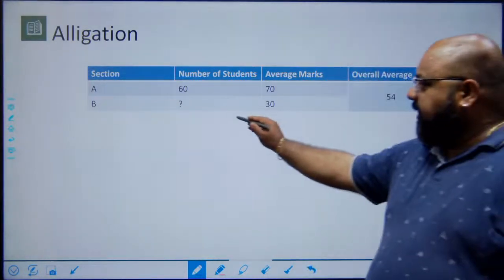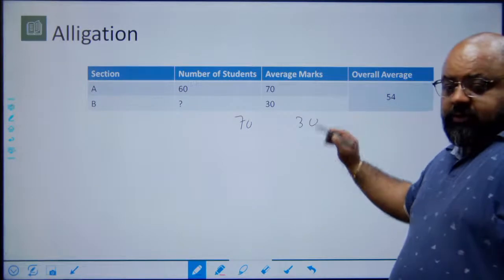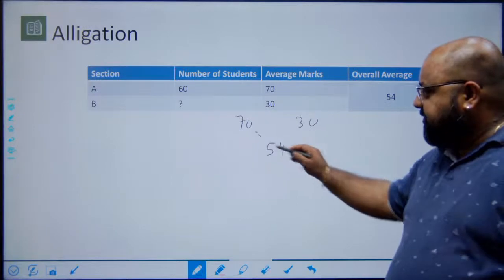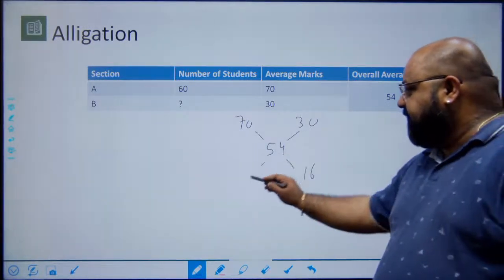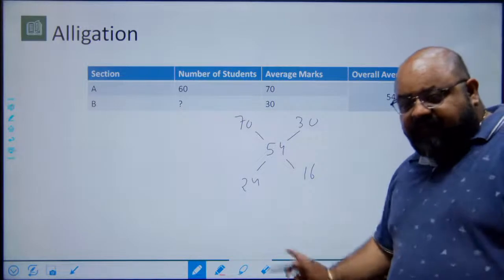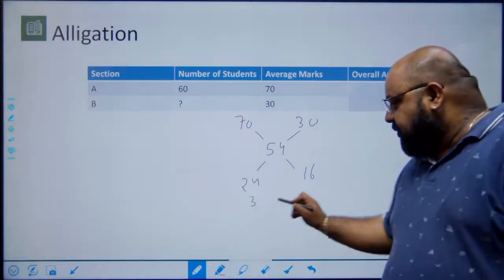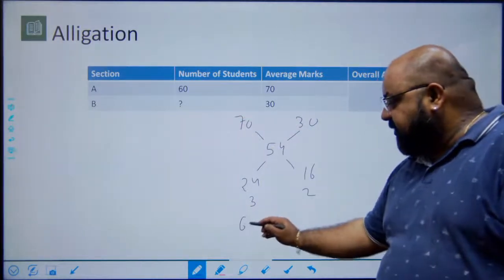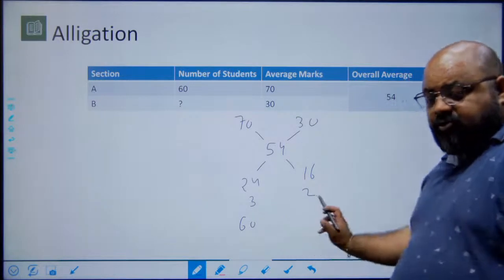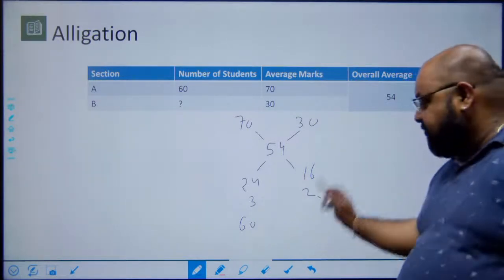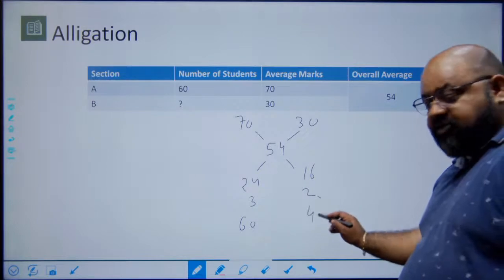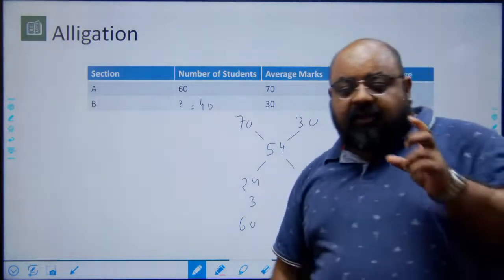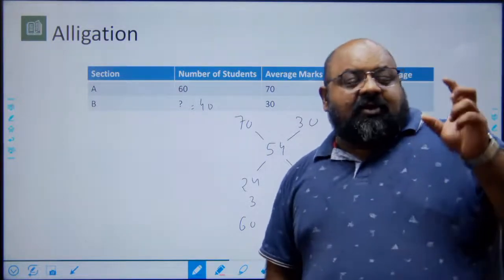Again, write the scores at the top. The overall score or the overall average in the center, take the difference. 70 minus 54 is 16. 30 minus 54 is 24. The ratio of differences has to be the ratio of number of students. The ratio of difference is 3:2. I know that the number of students in the first section is 60. This ratio of number of students has to be 3:2. If 3 becomes 60, which is 20 times, 2 will become 40, which is 20 times, and therefore the answer here becomes 40.